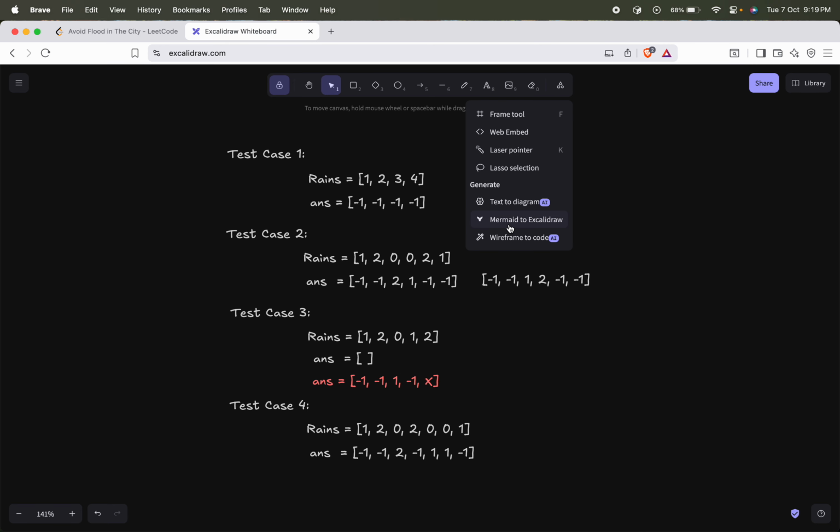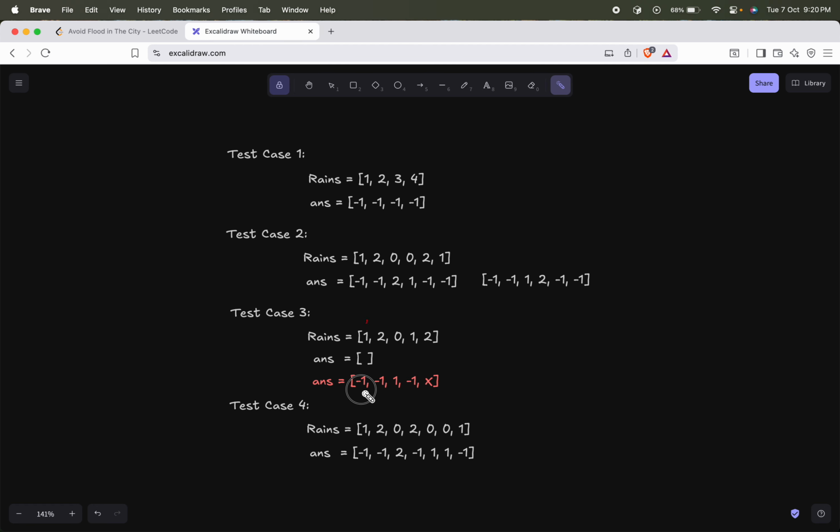On day 1 there is a rain on lake 1, so we fill it with -1. On day 2 there is a rain on lake 2. Since lake 2 was not filled previously with water, we have populated the answer with -1. Now we can choose any one of these lakes to dry. Let's say we have chosen lake 1 to be dried. So now lake 1 is dried out, and only lake 2 is filled so far.